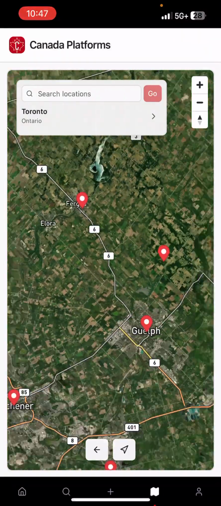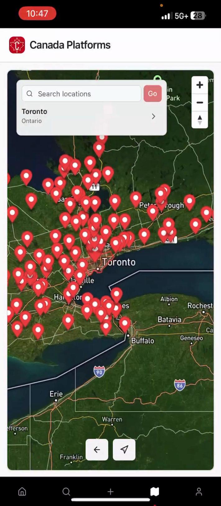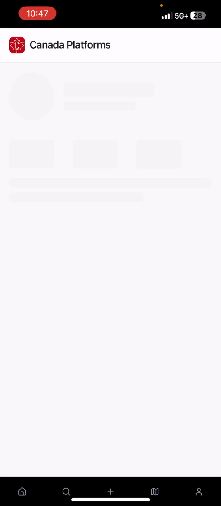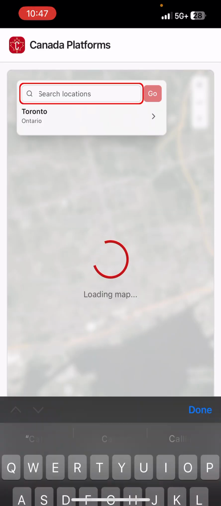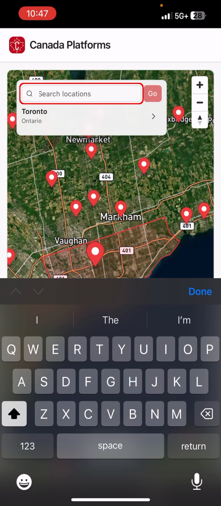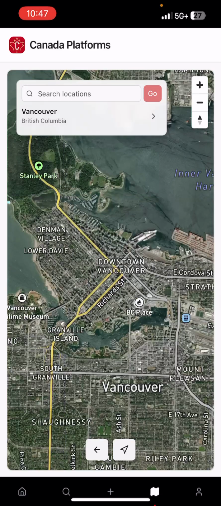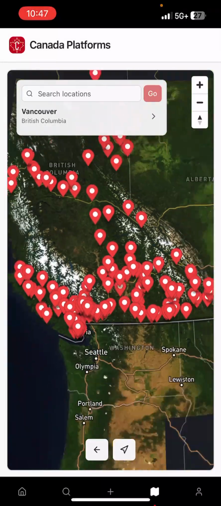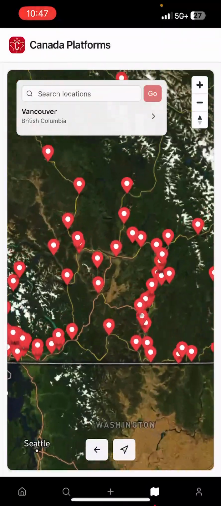We'll make these pins a bit smaller because the map's getting a bit overcrowded right now. But yeah, I can show you. You can click on this and it will go to the profile. But anyways, if we search, we can go to Vancouver. And yeah, so this shows the nearby cities within that province. So here's British Columbia, for example,